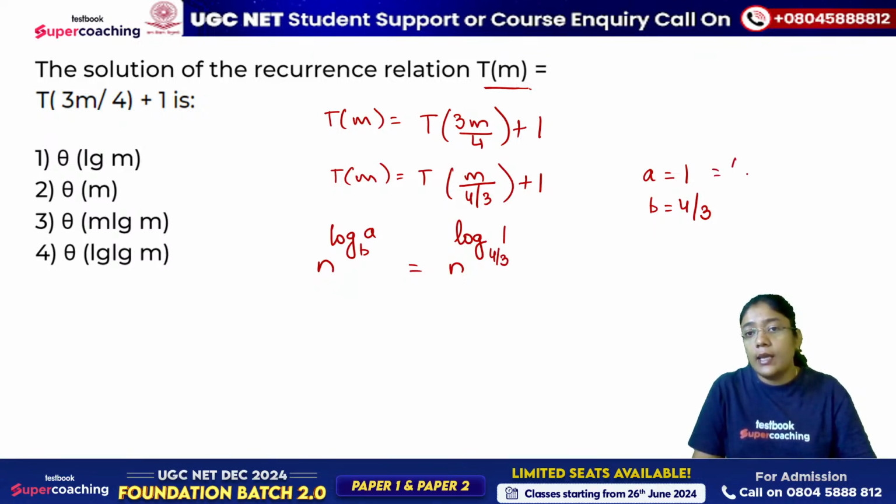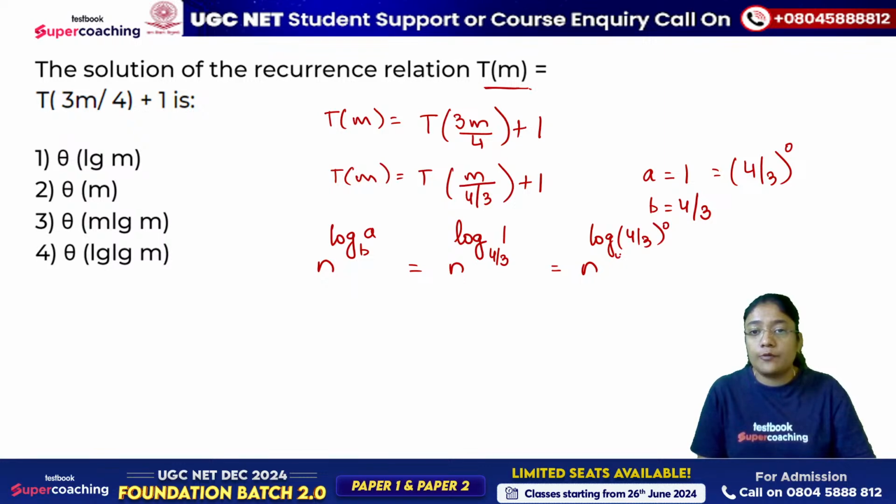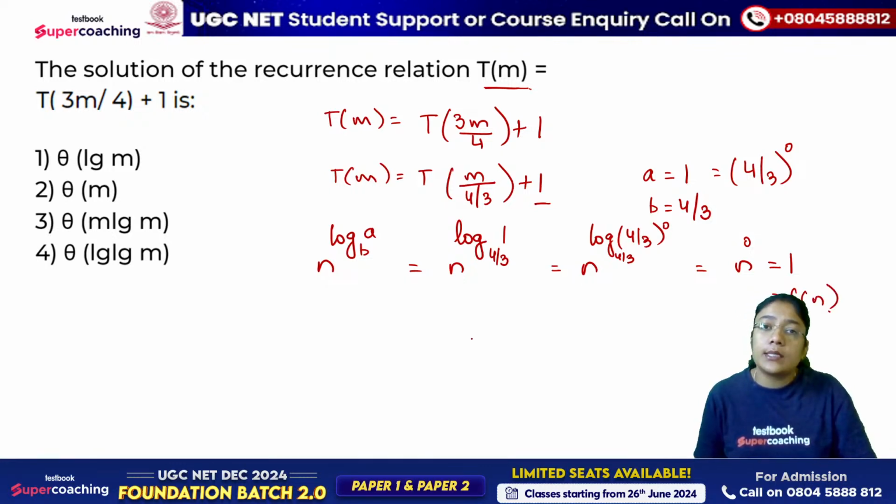n raised to power log of 1 with base 4 by 3. 1 को हम कैसे लिख सकते हैं? Anything raised to power 0 is 1. So this comes out to be n raised to power log 4 by 3 with the base 4 by 3, raised to power 0. So this comes out to be n raised to power 0, which is equal to 1. Now you can see here it is equal to f of n. तो इसका मतलब आपके पास tie हो गया. तो हम यहाँ पे क्या बोल सकते हैं? T of n is equal to theta of f of n into log n, ऐसे रिटर्न करते हैं.